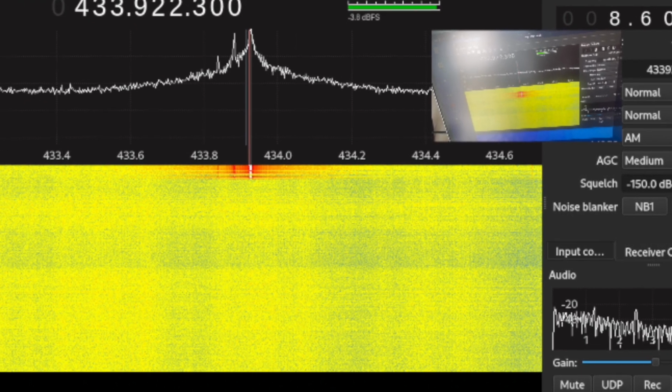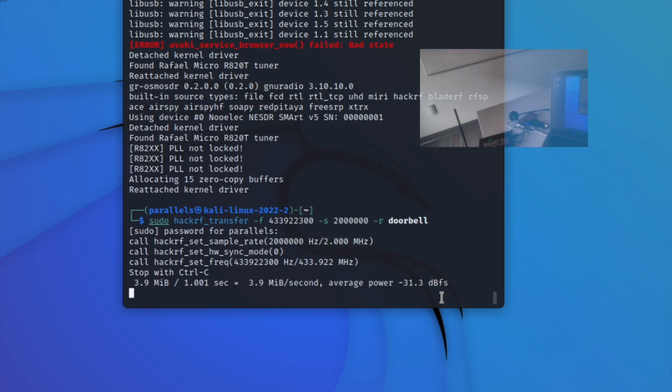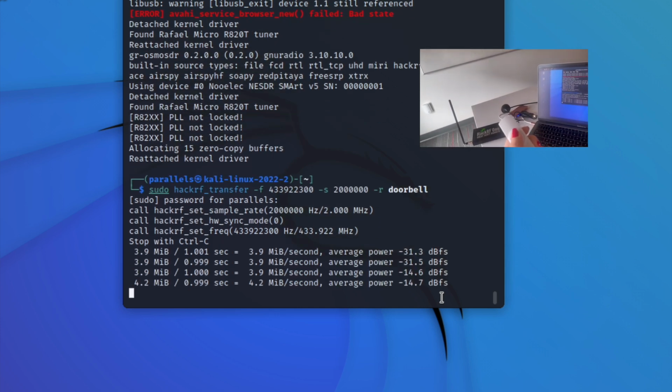Now that we know where it operates, which is 433.922300, we are going to use the information that we found to record the doorbell when it rings. So we start off by putting in this command line and we include that number where we saw it peak at. So we will put this into the command line to record the frequencies of the doorbell when we press the button. And again, here is that number that it peaked at that we saw when we went into GQRX. And so here we are recording.